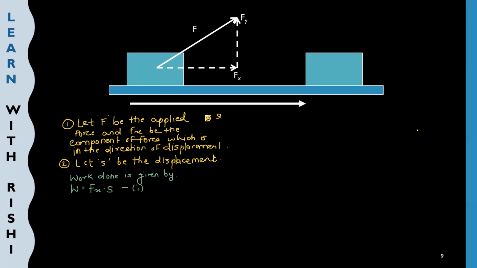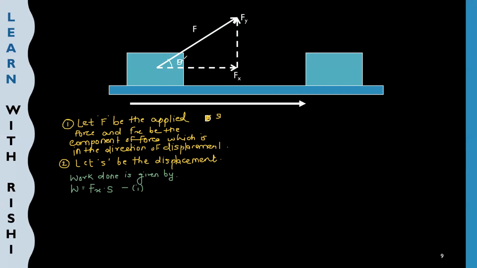Now we will do the further derivation to solve for Fx. What is exactly this Fx? For solving Fx, as you can see, I've applied the force at a certain angle and that angle is nothing but theta. So I will name this angle as theta. So here I can see this is my angle theta. Okay.